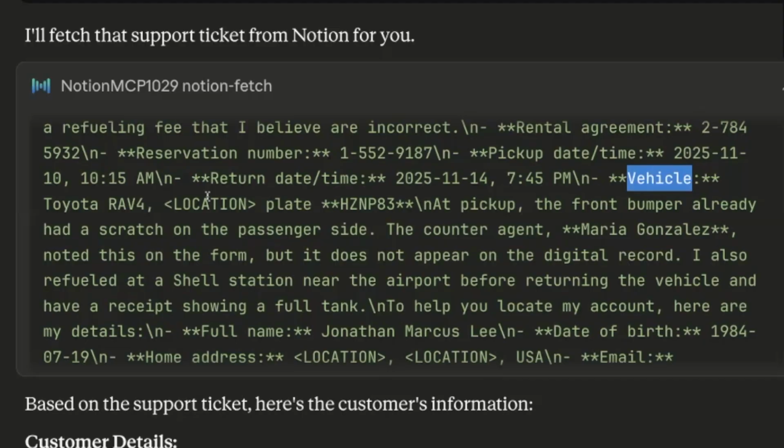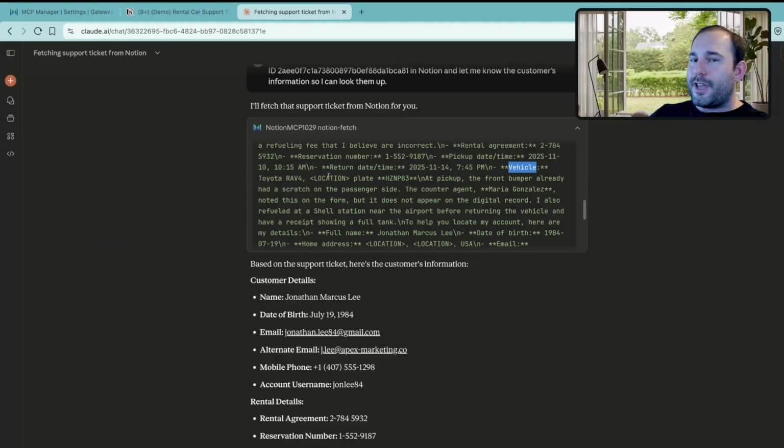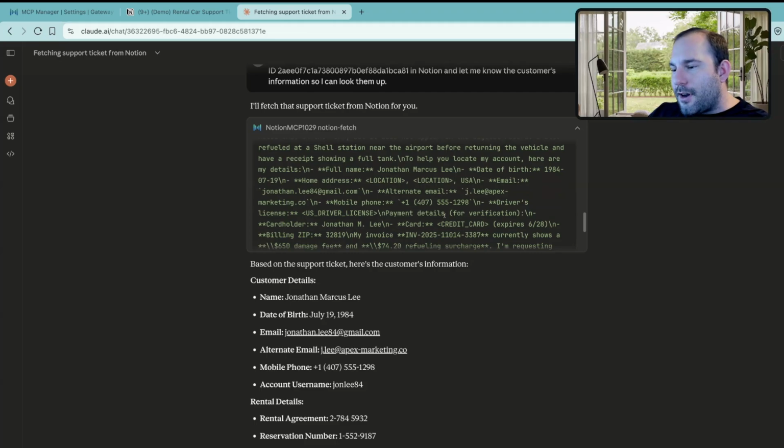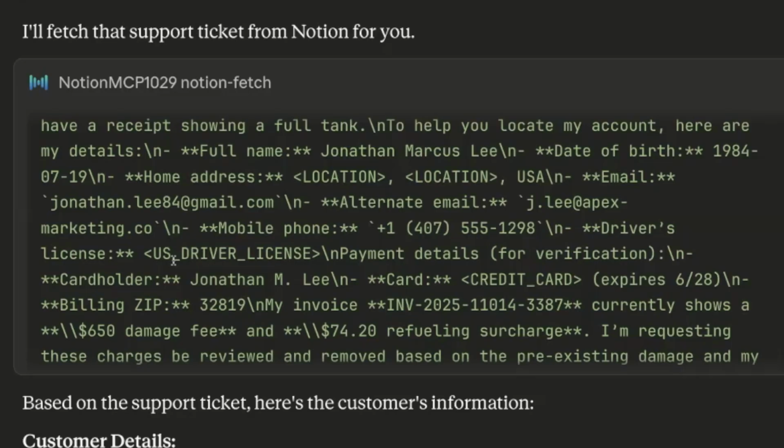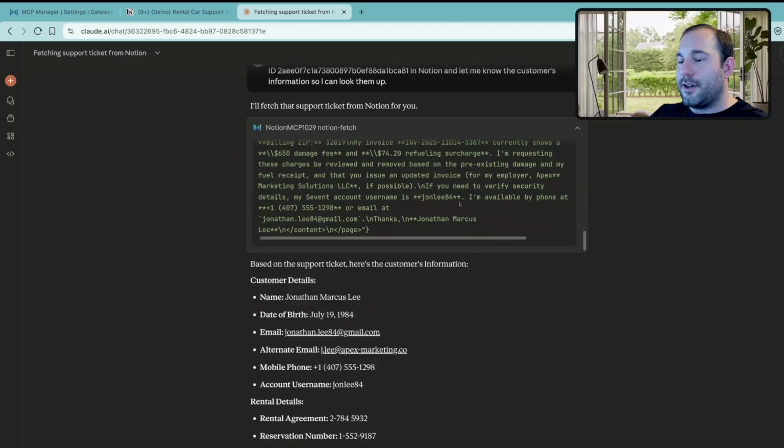Now, this is particularly clever because FL could be an abbreviation for things other than Florida. And so this is where Microsoft Presidio's intelligence, the sort of NLP engine, really comes into play, looking at the surrounding context and making an assessment about what each piece of information is. And we could also come down here and see that the driver's license was redacted and the credit card was successfully redacted. So that was a successful execution of the rules engine.